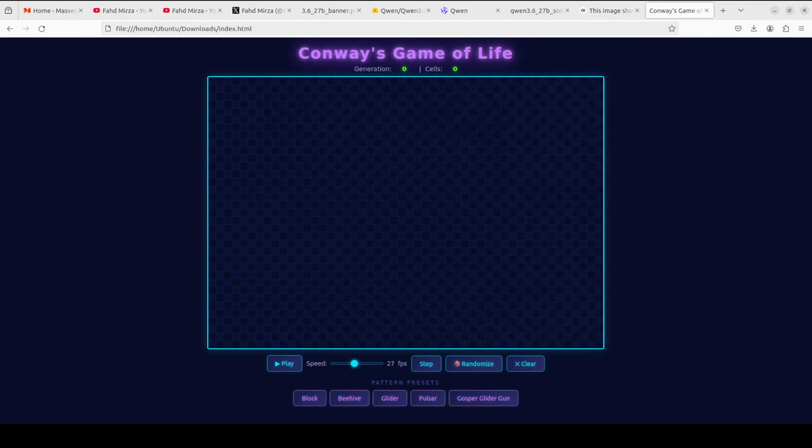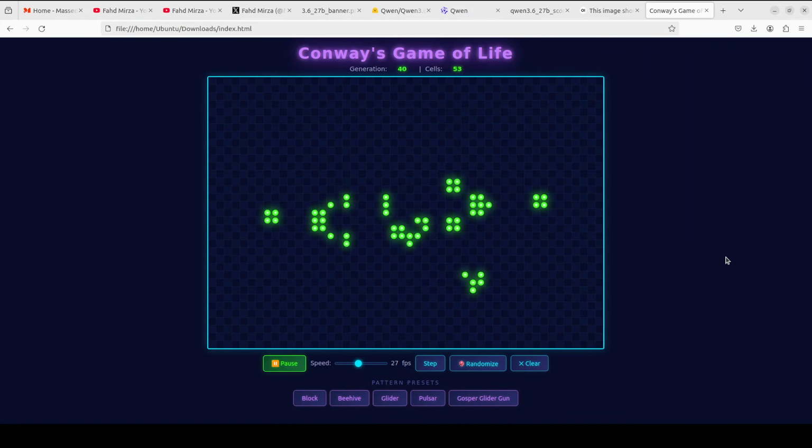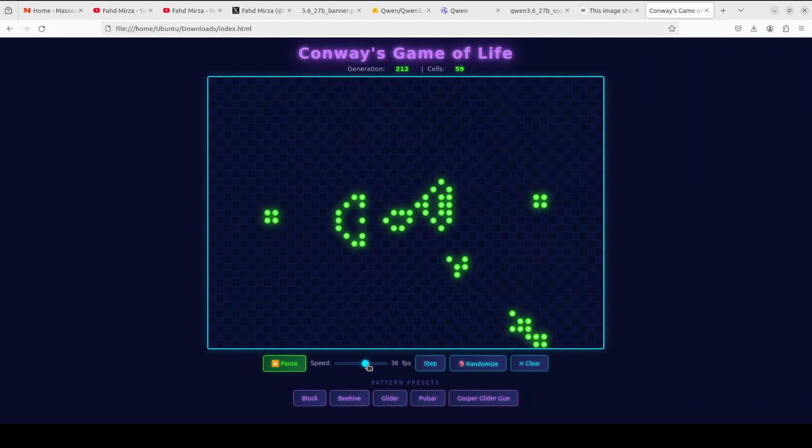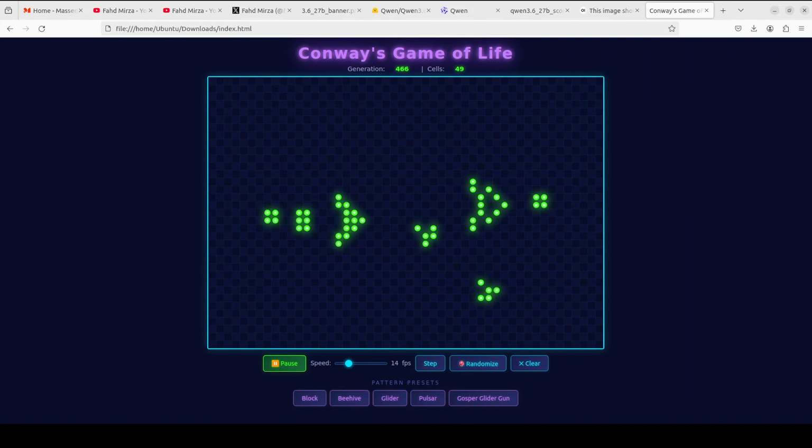Let's play. So first up, I'm just going to click on this Gosper glider gun at the bottom. This is a preset and this is what it looks like. Let me click on play. Wow, look at these cells coming alive. I can also adjust the speed here with this slider. It is working, it is getting faster and it is getting slower. How cool is that?